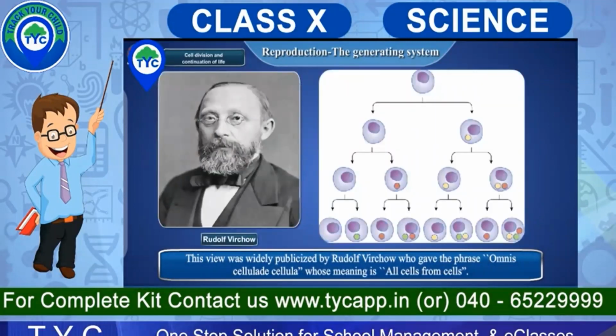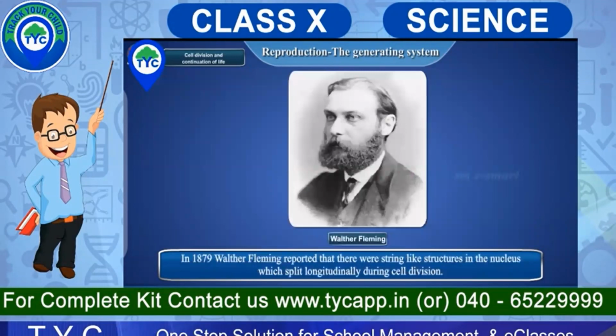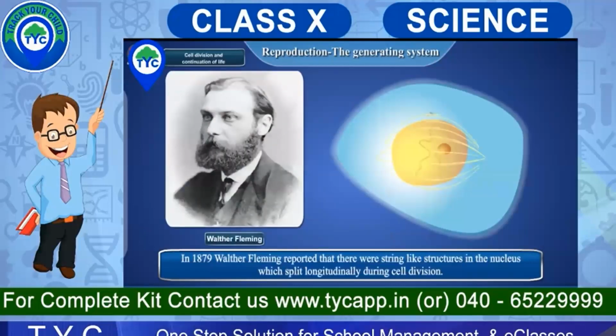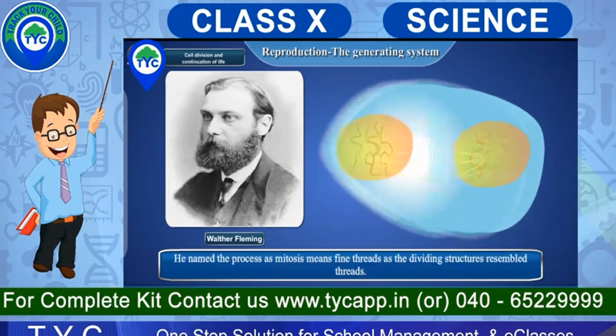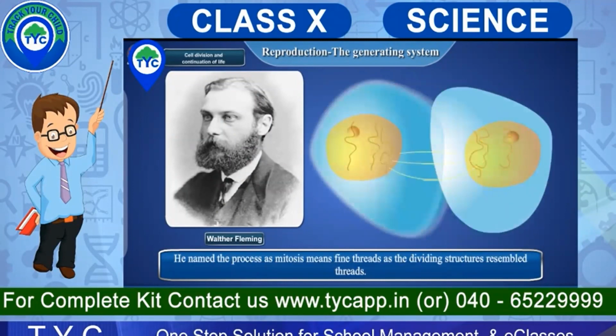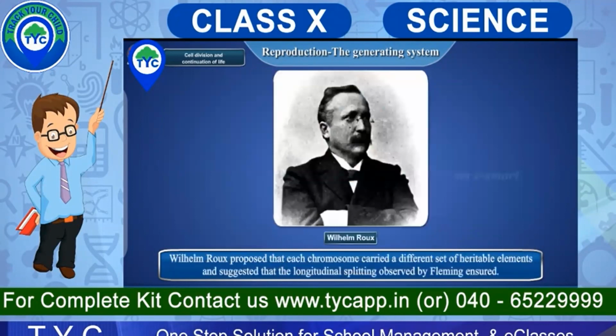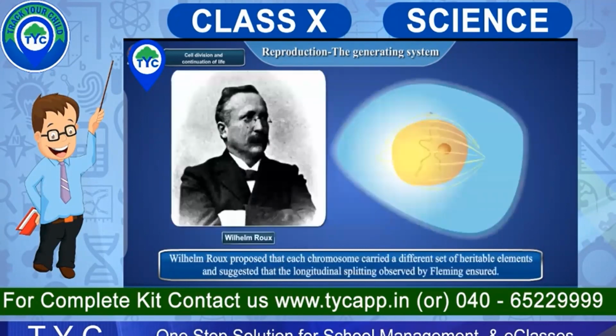And then this also we have discussed, how from one cell there are so many cells that have been forming and equally dividing. And then Walther Flemming discussed the thread-like structures that equally divide, and which are responsible for the resemblance of the offspring. So mitosis means fine threads as dividing structures. They resemble threads.